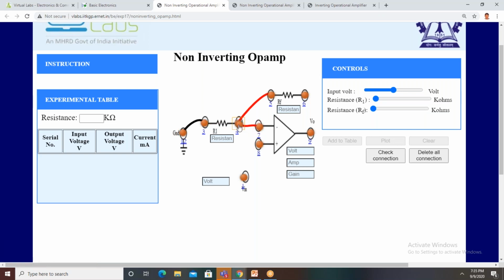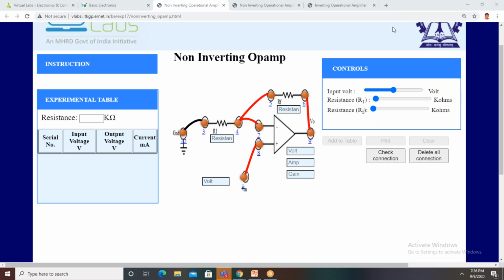What is the value of V in here? 5. 1 plus RF 20K by R1 10K. 20K by 10K is 2, plus 1 is 3, 3 into 5 is 15. Yes, we get 15 volts positive.